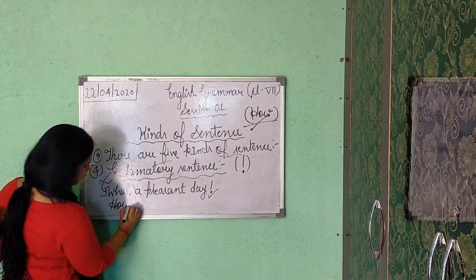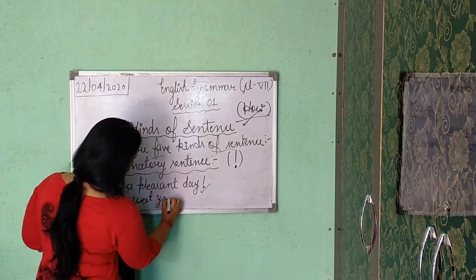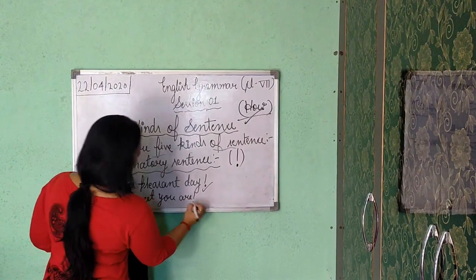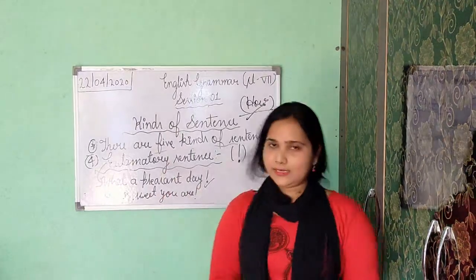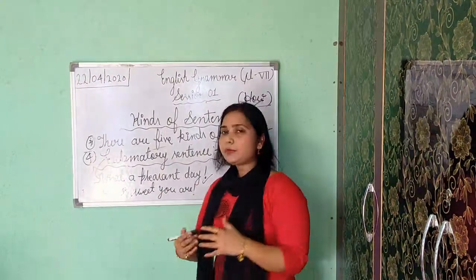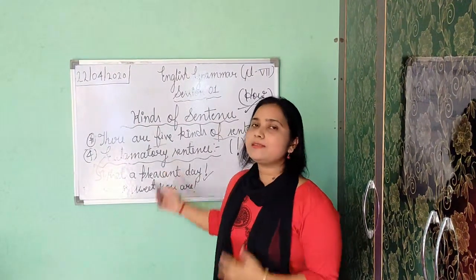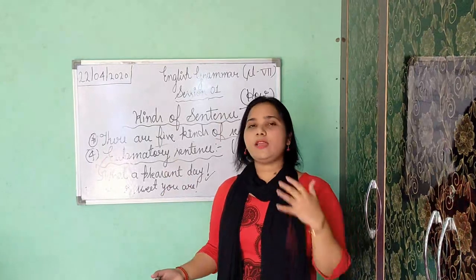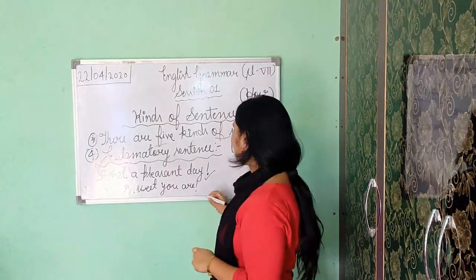Second, "How sweet you are!" I'm saying how sweet you are, how cute you are. Yes, you all are so sweet, so cute, so humble. That's why I'm showing my feeling toward you. So it is your exclamatory sentence because I am showing feeling or my emotions, and it always ends with an exclamation mark.